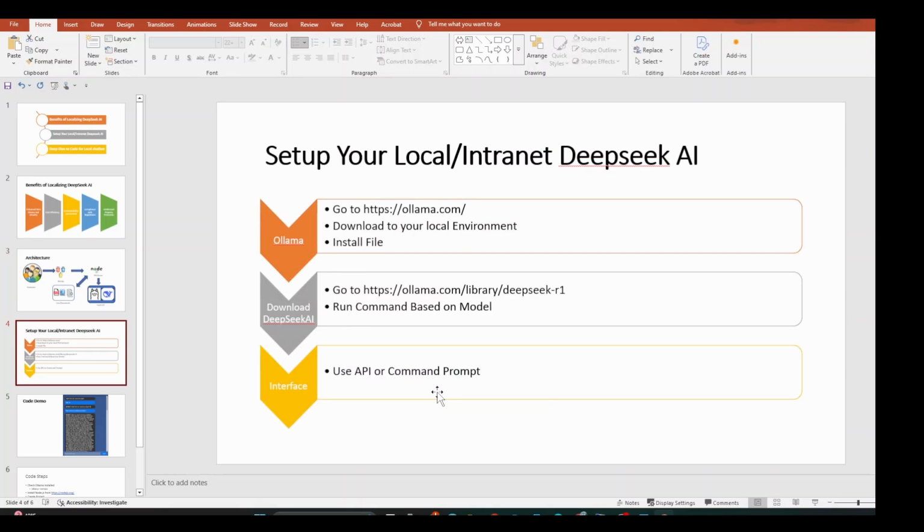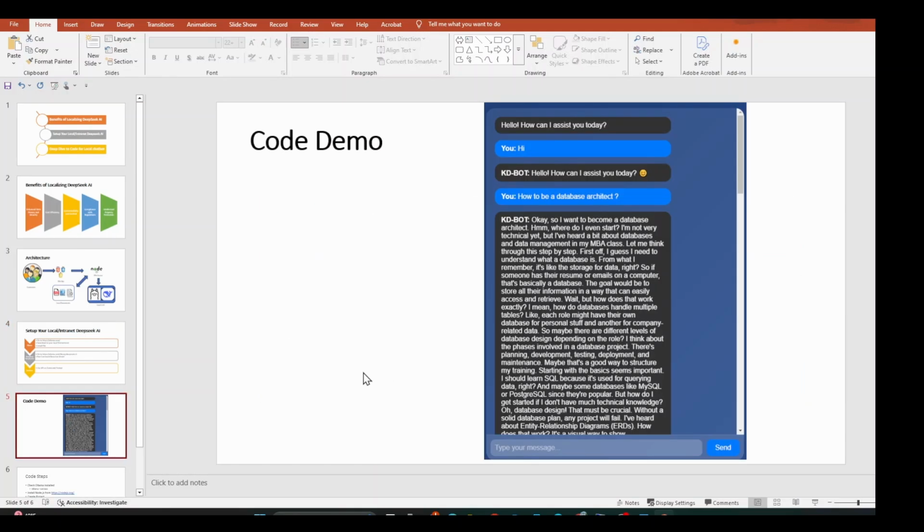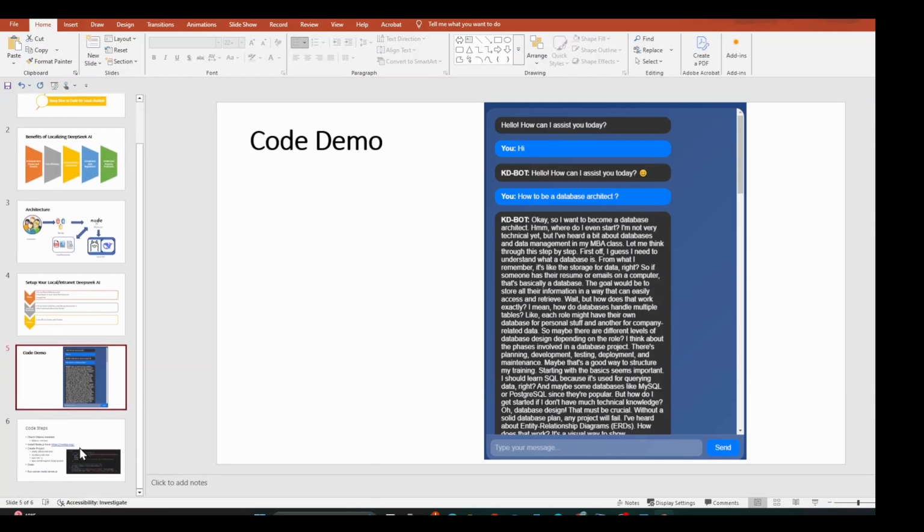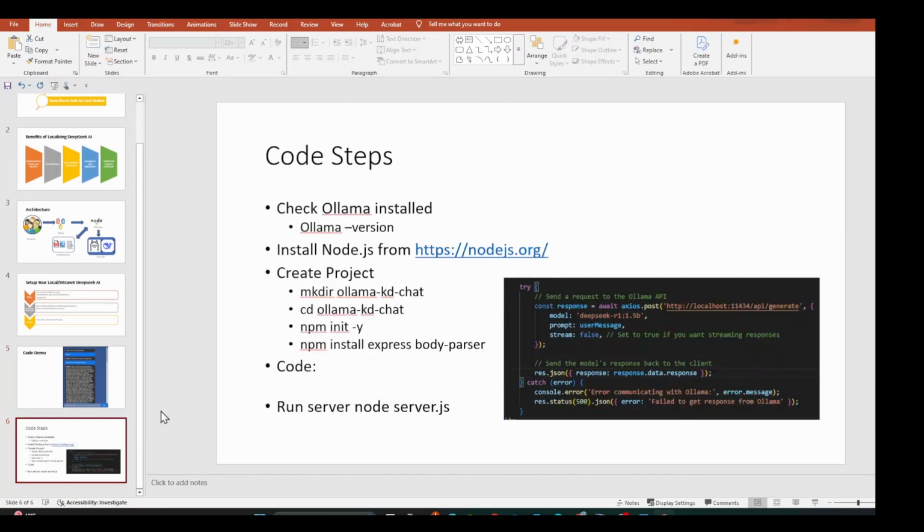Now that we understand the benefits of localizing DeepSeek AI, let's walk through the setup process for deploying it in a secure intranet environment. There are three main steps. The first step is to go to the Ollama site to install the Ollama service, and then we need to install DeepSeek, and then there are some API services that we can utilize to test it. So without wasting our time, let's go to the code. I also put all the steps here, and I'll share this document. We'll go one by one.